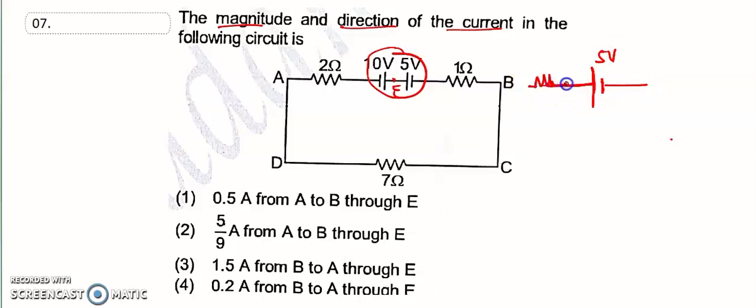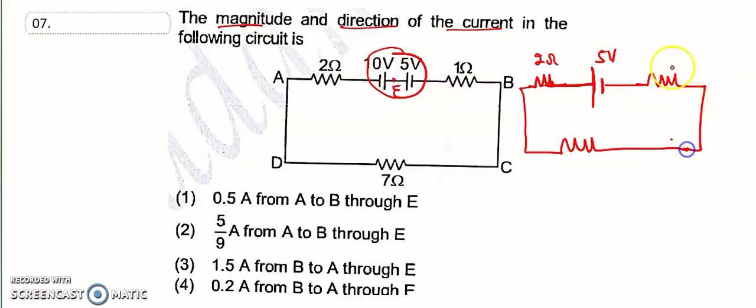So this resistor is 2 ohm. Then this is 7 ohm. Then this is 1 ohm. 1 ohm, 7 ohm. So what is the direction of current? Current flows from here, so this is the direction of current.